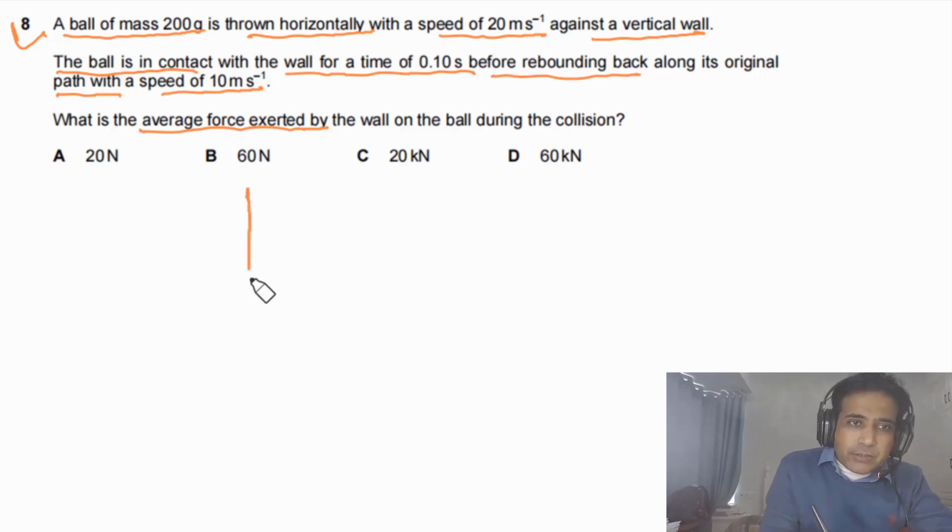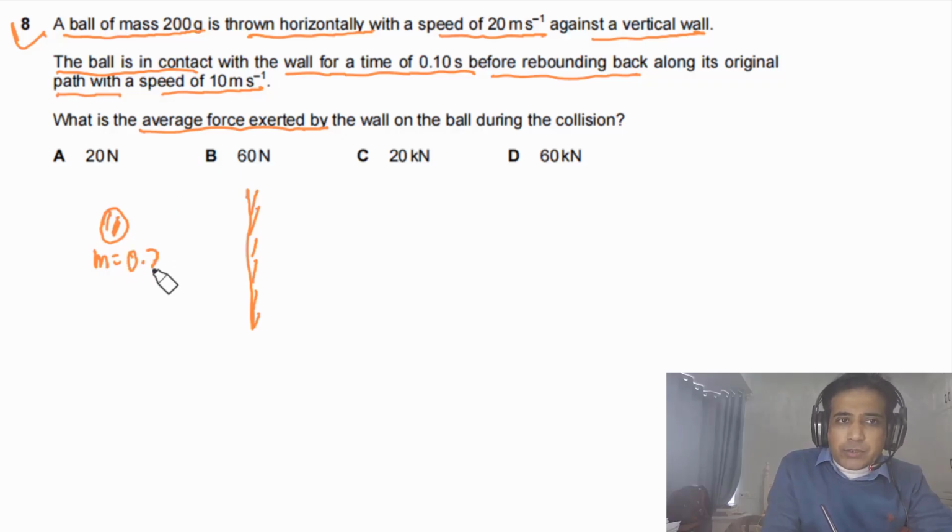The best way to answer this question is to sketch. First of all, we can imagine this one is the vertical wall and the ball is coming. The mass of the ball is given. We can say the mass of this one is 200 grams, which means this is 0.2 kg. The initial speed is u, and u is equal to 20 meters per second.